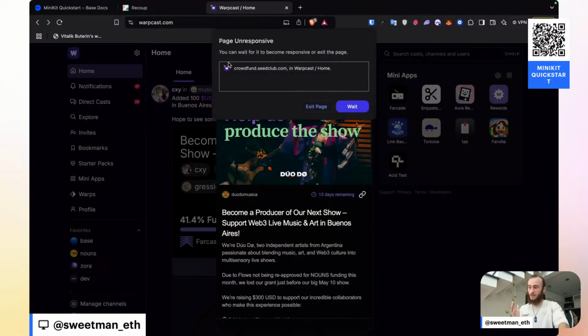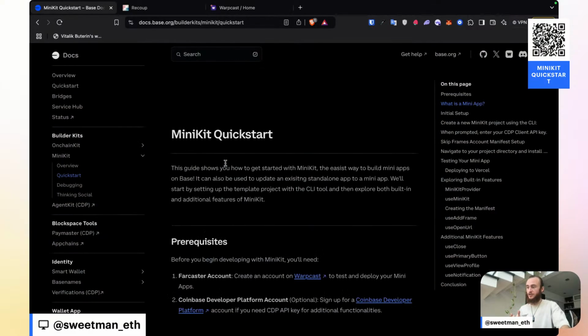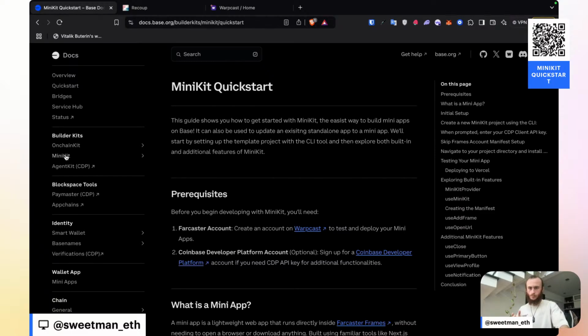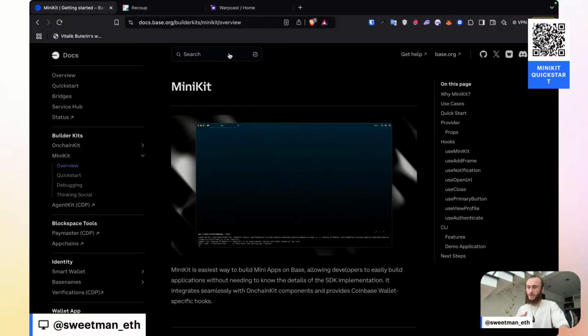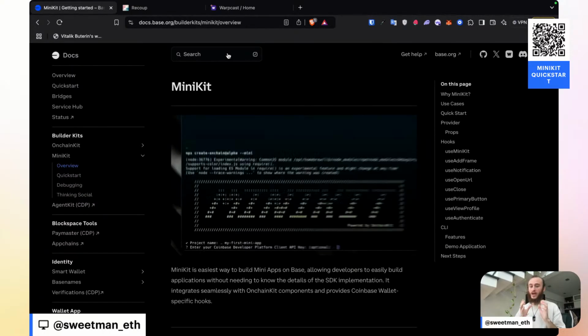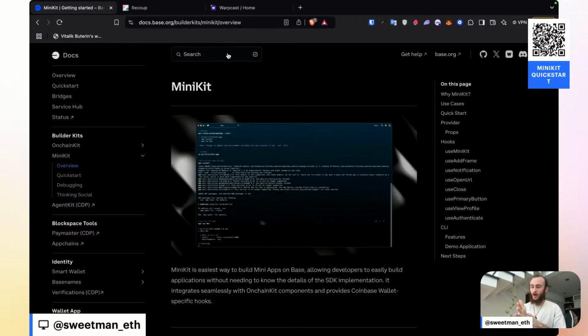And so that's what we're going to be building today, is a way for us to wrap our existing apps that we've already built in MiniKit by Coin or by Base. What we're going to be doing is wrapping our existing app that we've already published with MiniKit. That way, the same app that we have already published can be distributed directly inside of Farcaster, as well as